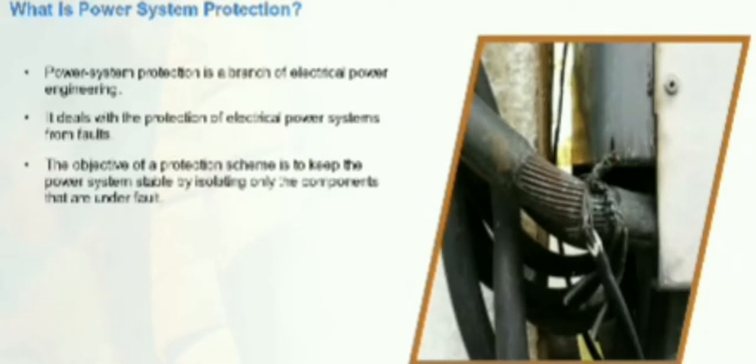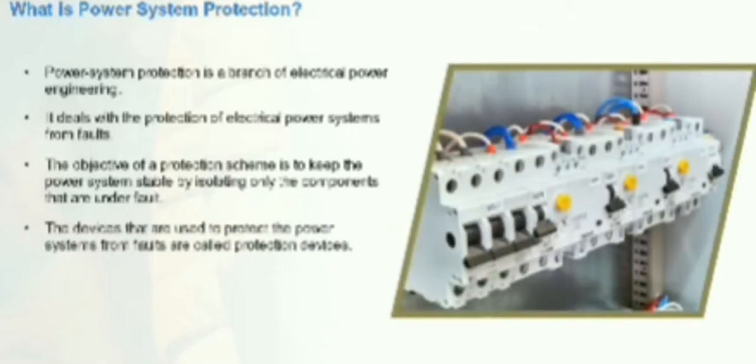The objective of a protection scheme is to keep the power system stable by isolating only the components that are under fault, whilst leaving as much of the network as possible still in operation. Those protection schemes must apply a very pragmatic and pessimistic approach to clearing system faults. The devices that are used to protect the power systems from faults are called protection devices.